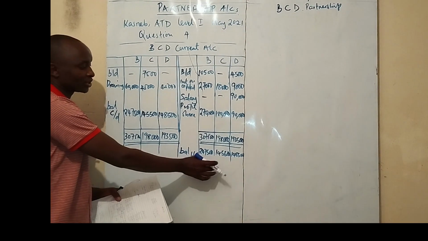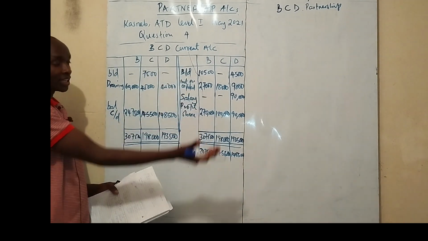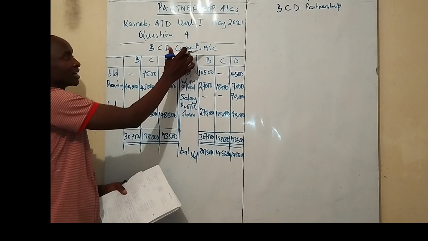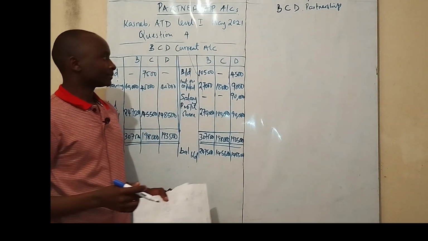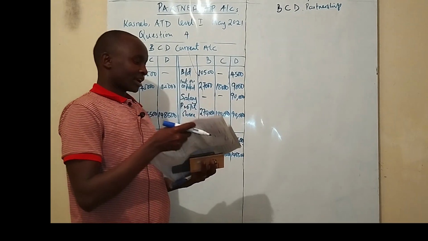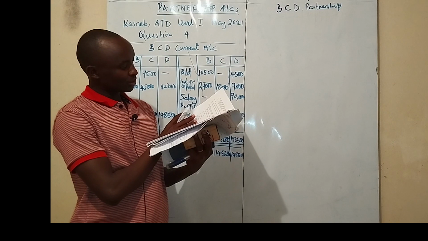So ladies and gentlemen, when we'll be opening the statement of financial position or the balance sheet, then these are the balances that you are going to take to the balance sheet as the financing section. The financing section, these are the balances of current accounts that you are going to take there. Now that is it.